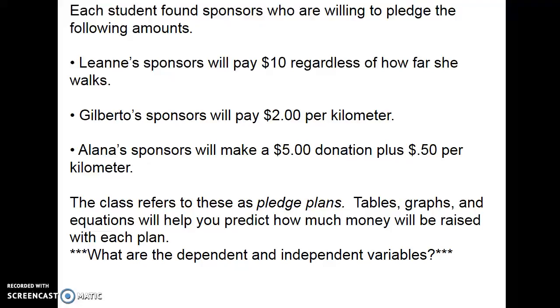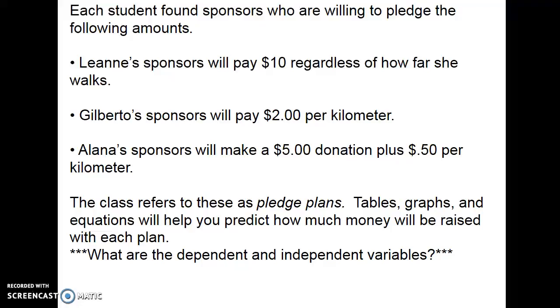So we're going to consider the three pledge plans, and we are going to use those as a way to be able to look for how the different starting values impact the table, the graph, and the equation, and also be continually looking at the constant rate of change in the graph, the table, and the equation, and just kind of get a firmer understanding of how that works.